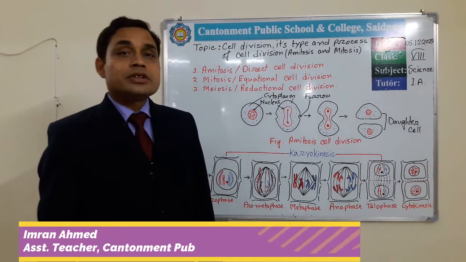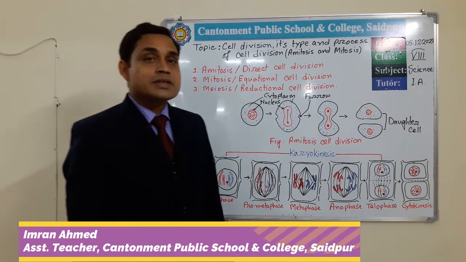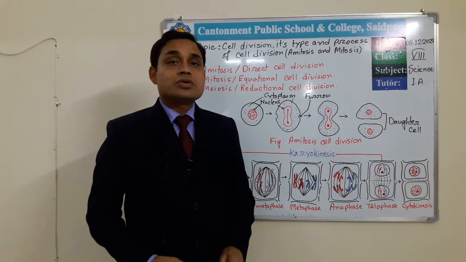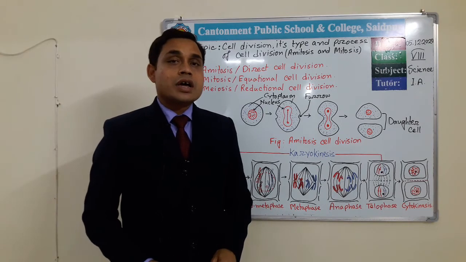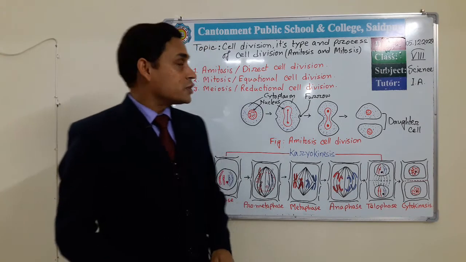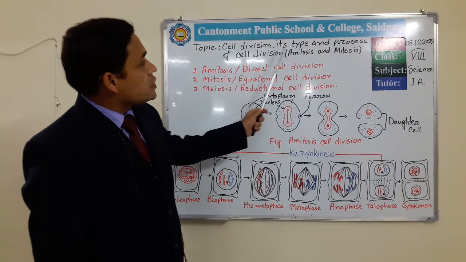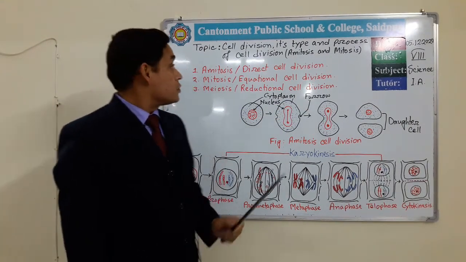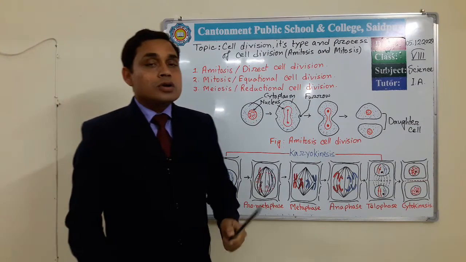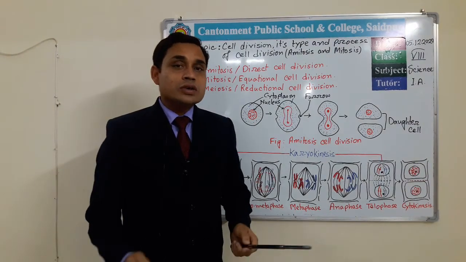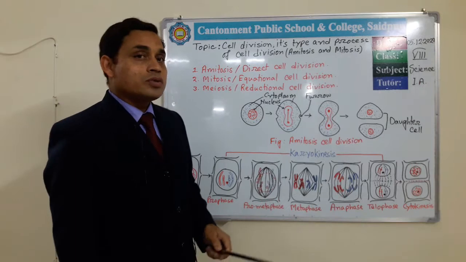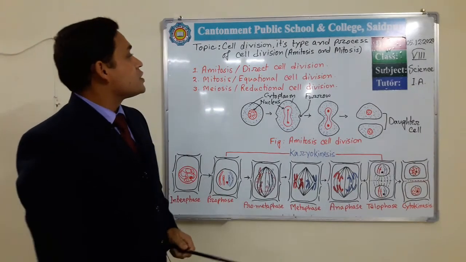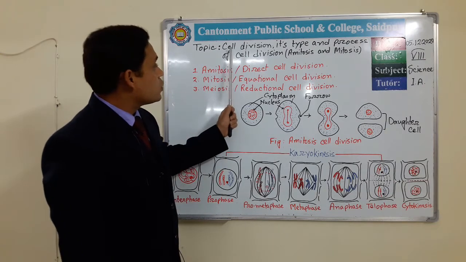I am Imran Ahmed and today we have a class on cell division from chapter 2 of the class 8 science book. Our topic of discussion is cell division, its types and the process of cell division. From this topic you can gauge the idea of what we will discuss today. Cell division. So at first, what is a cell?